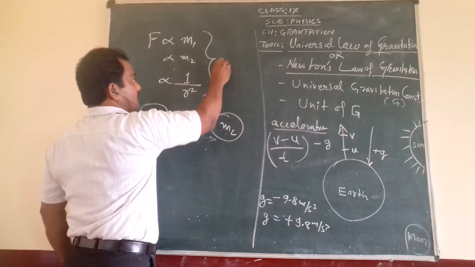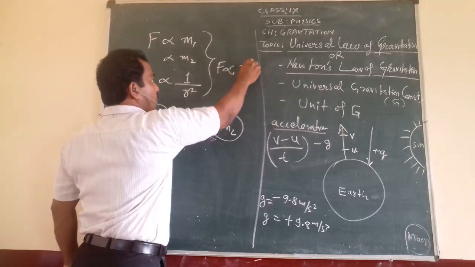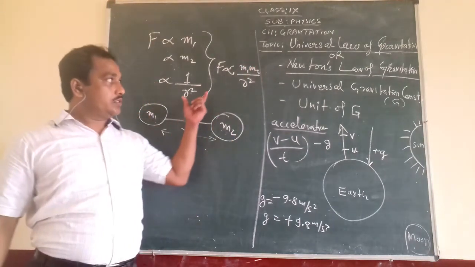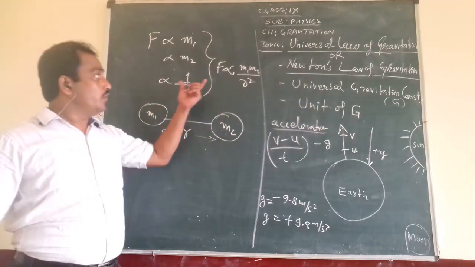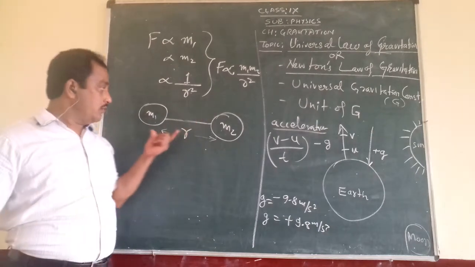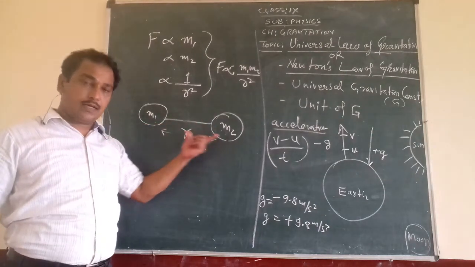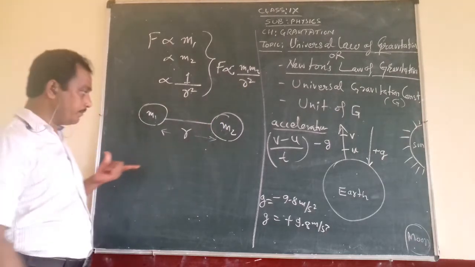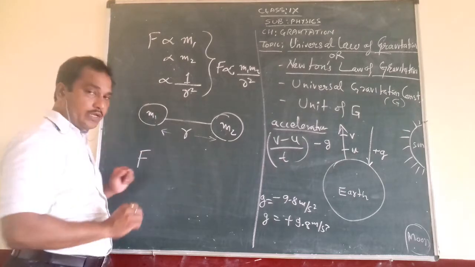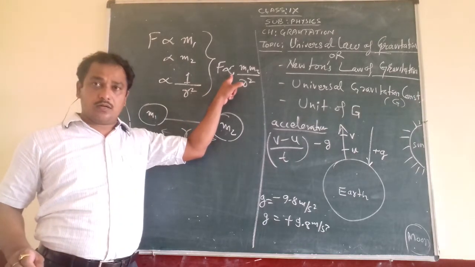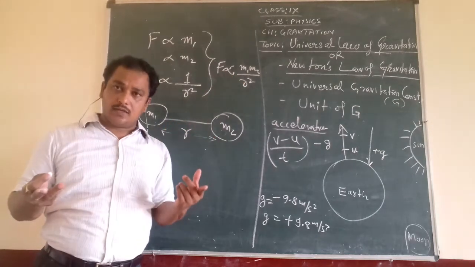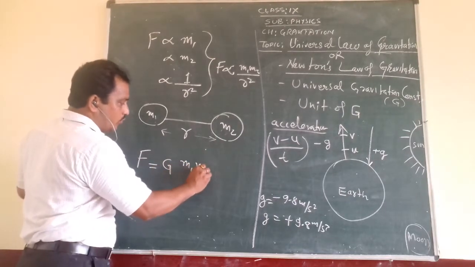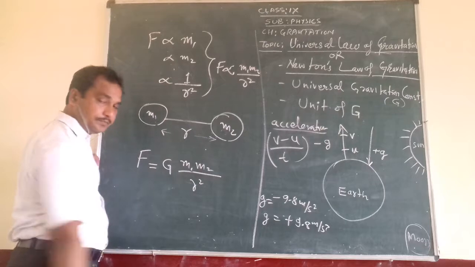So what we get? F is directly proportional to m1 m2 upon r square. This is Newton's law of gravitation, which says that the force is given by this relation: the product of the masses of both objects divided by the square of the distance between them. Now you are aware that we can remove the sign of proportionality by introducing a constant. Similarly here, F will be equal to capital G m1 m2 upon r square.